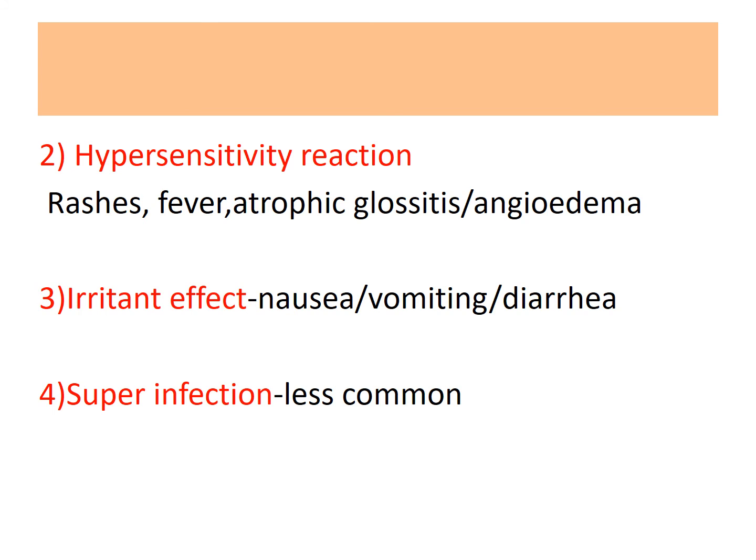Hypersensitivity reactions are manifested as rashes, fever, atrophic glossitis or angioedema, and the irritant effects associated with chloramphenicol include nausea, vomiting, as well as diarrhea. Sometimes chloramphenicol produces superinfections just like tetracyclines, but less commonly as compared to tetracyclines.